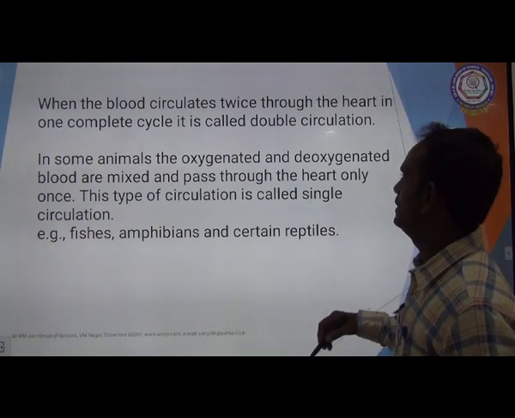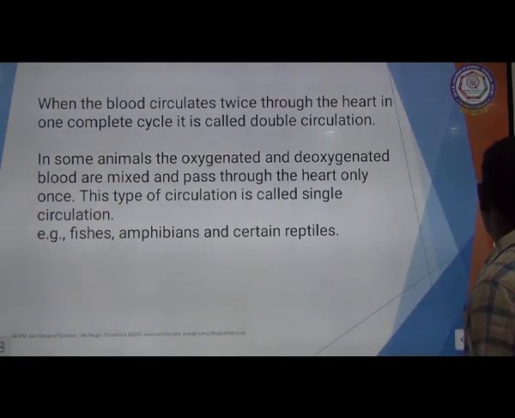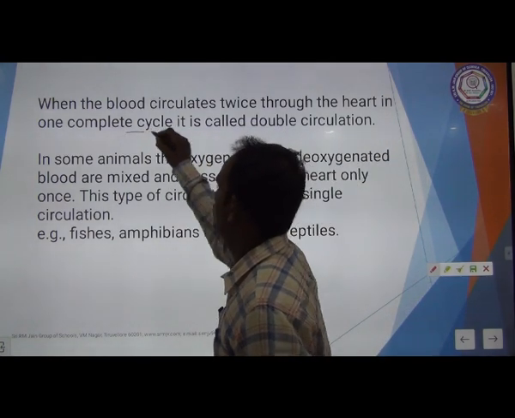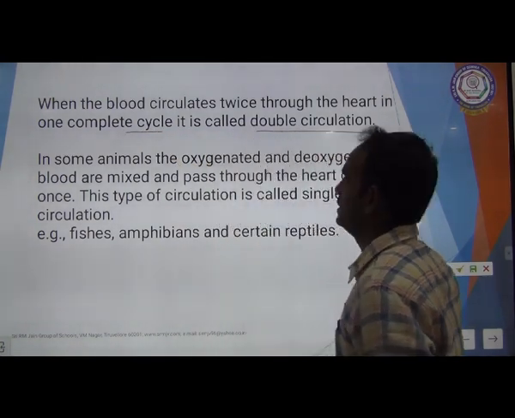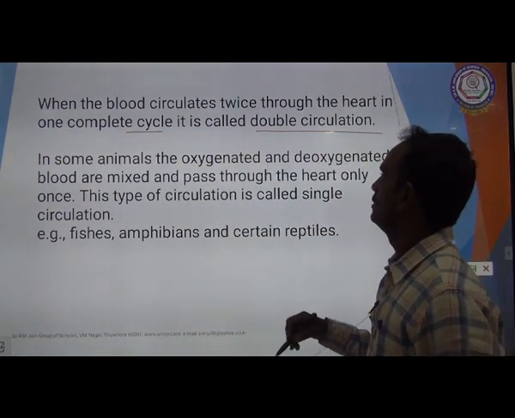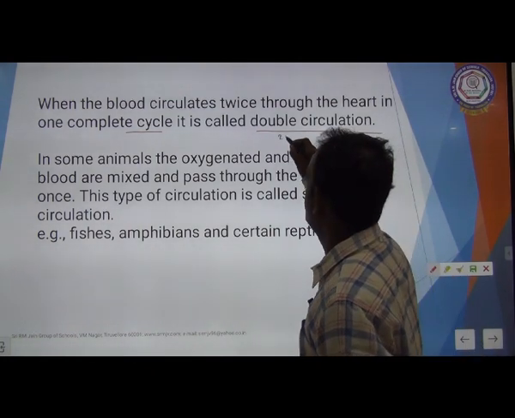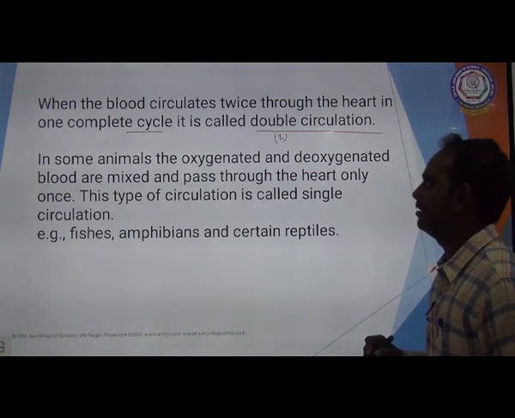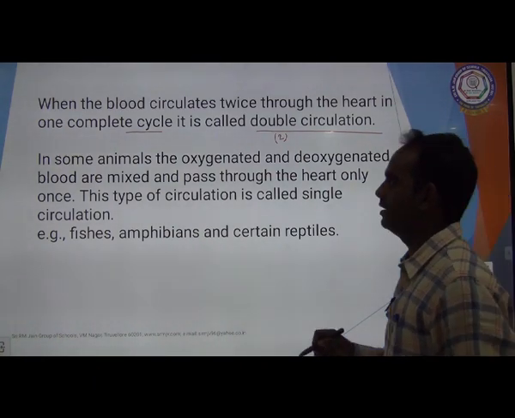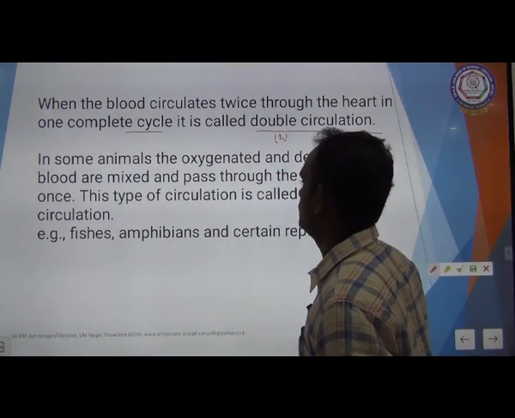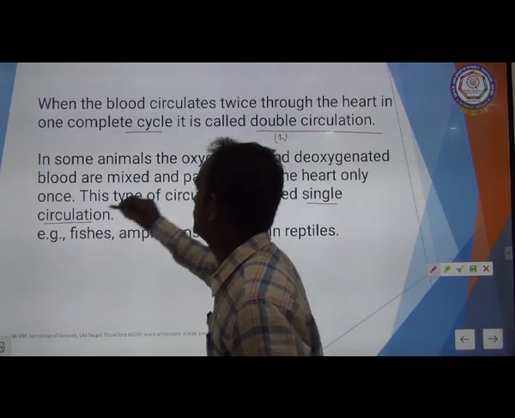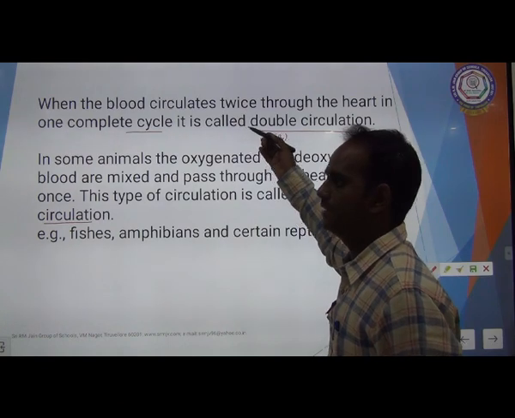When the blood circulates twice through the heart in one complete cycle, it is called double circulation. Double means two, so when the blood circulates twice, that is called double circulation. In some animals, the oxygenated and deoxygenated blood are mixed and pass through the heart only once. So that is called single circulation. What is single circulation? What is the double circulation definition?